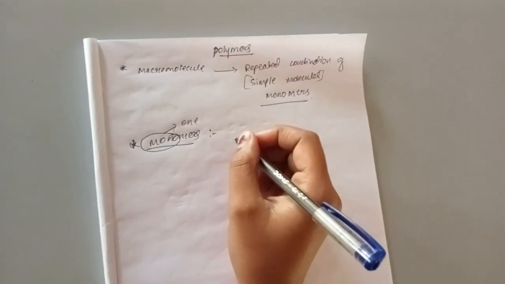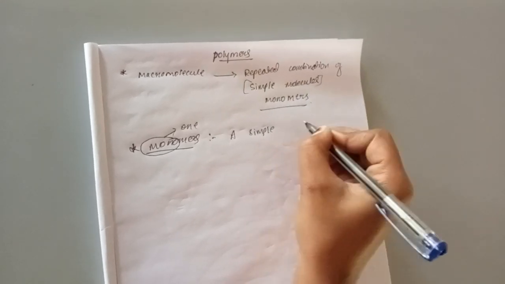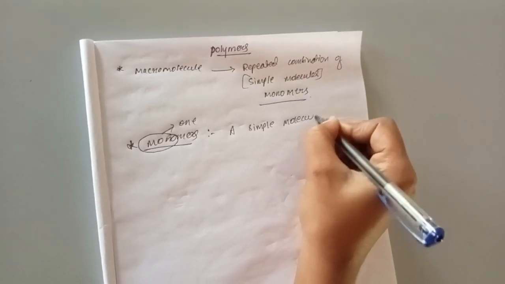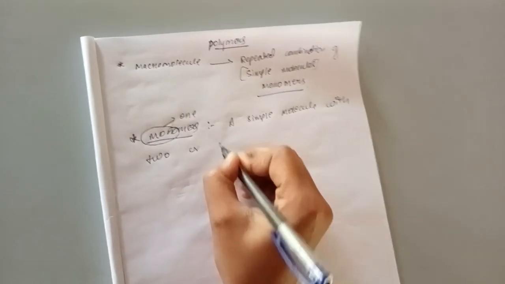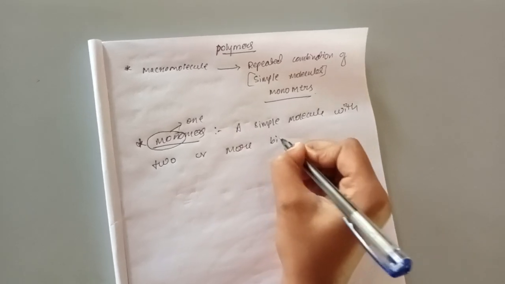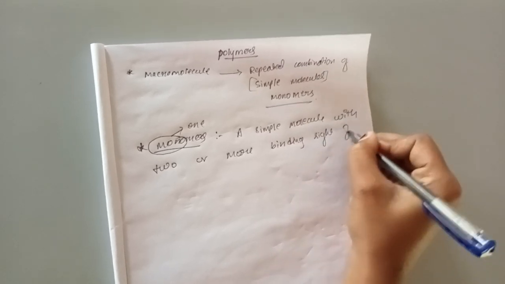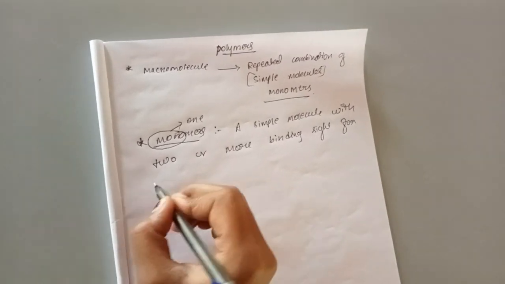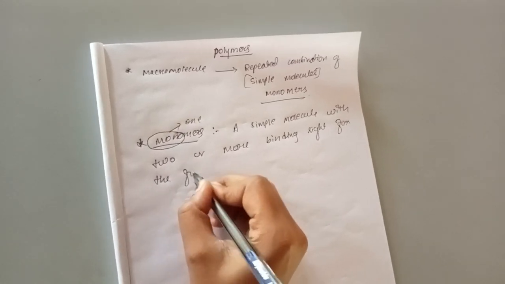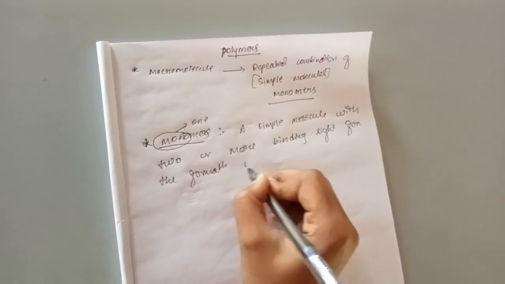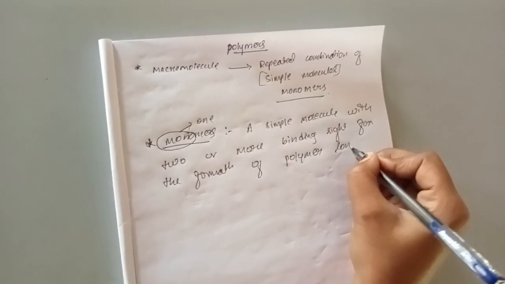So a monomer is a simple molecule with two or more binding sites for the formation of a polymer long chain.